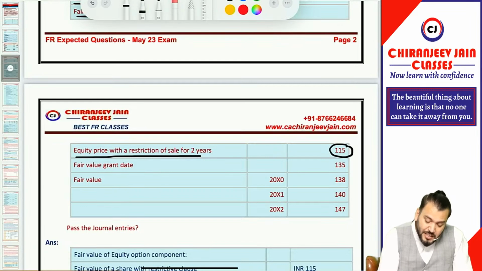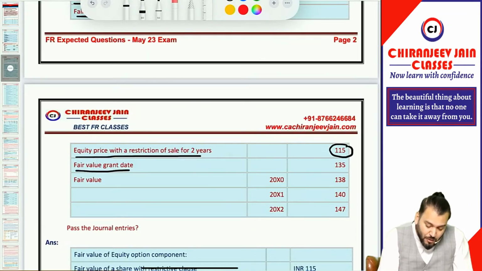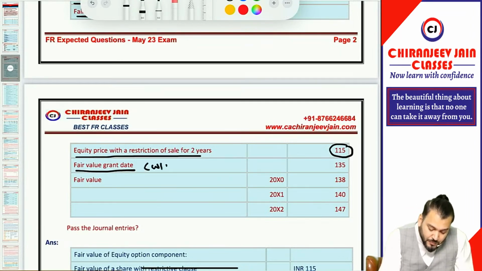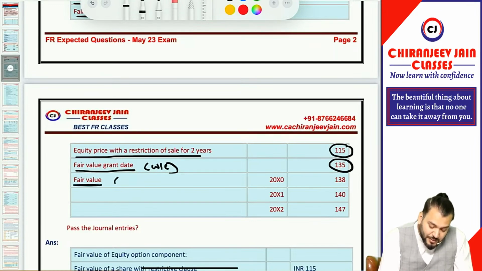You can see for equity shares, they have given the fair value, thank you very much. So this becomes the fair value of option. Can I say this becomes the fair value of option with restriction? Now they have given the fair value on grant date. If nothing is given, can I say this will be without restriction? Means this is for cash settlement and they have given the fair value. Nothing has been given, so this is also without restriction.